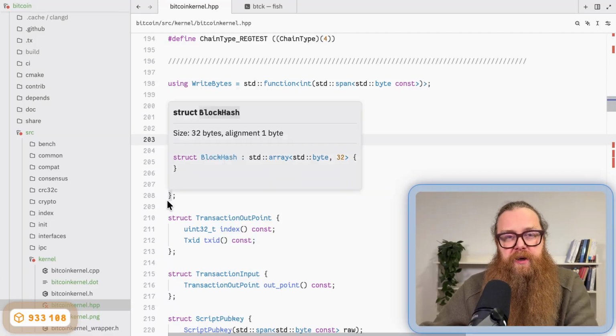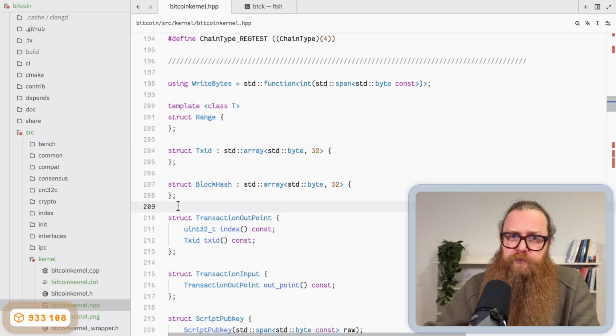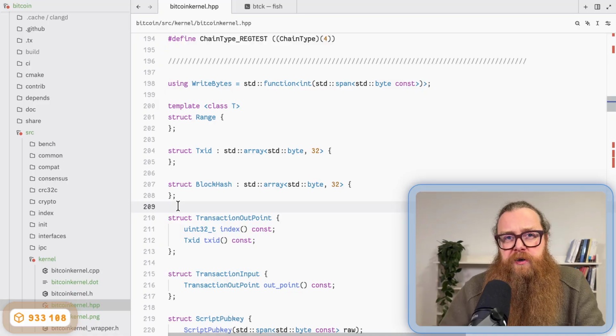Hello and welcome back to Refactoring Bitcoin. Today, I want to start implementing this C++ API that we started declaring last time.